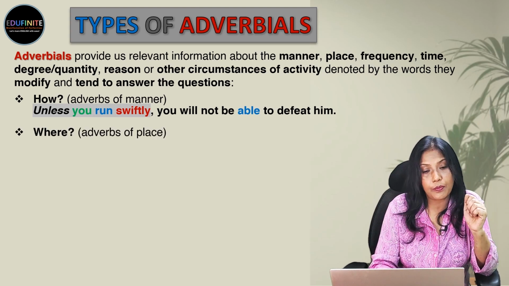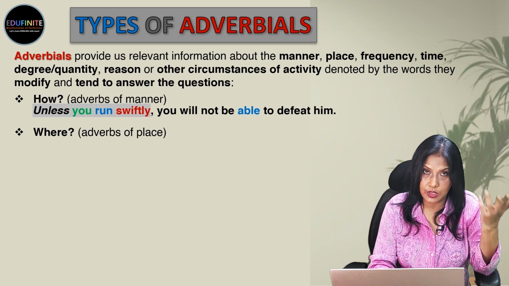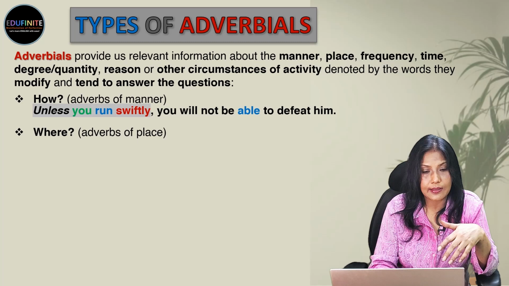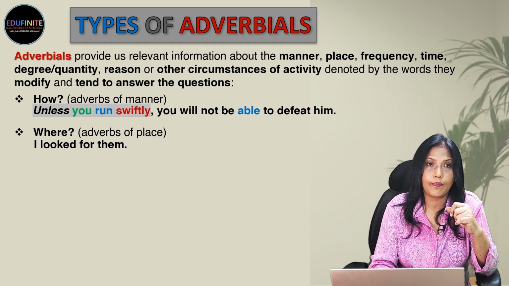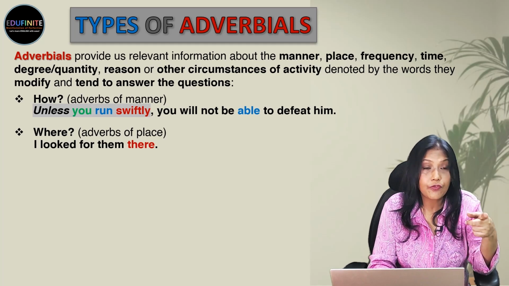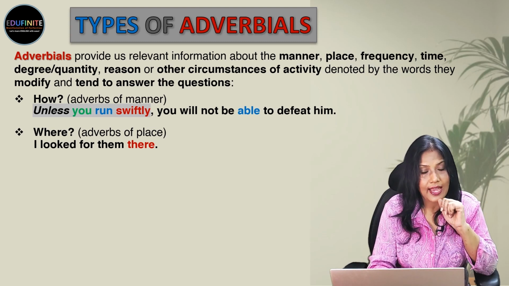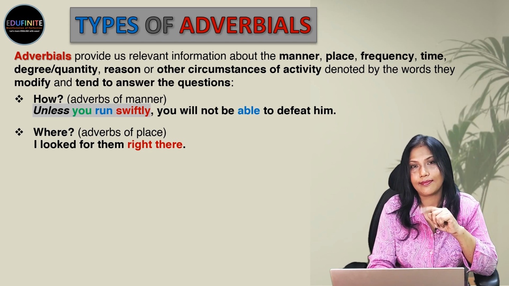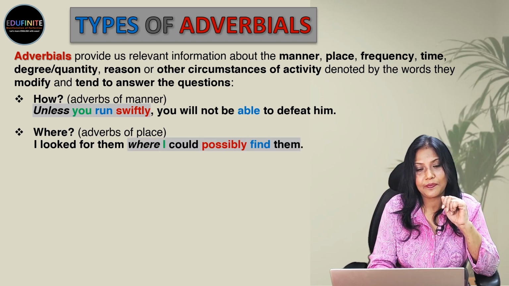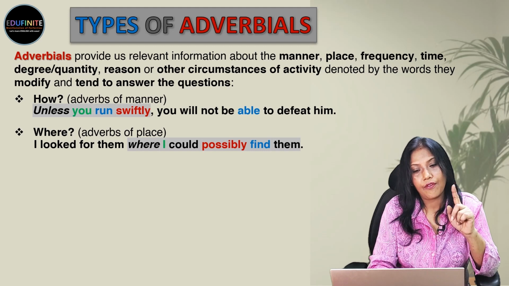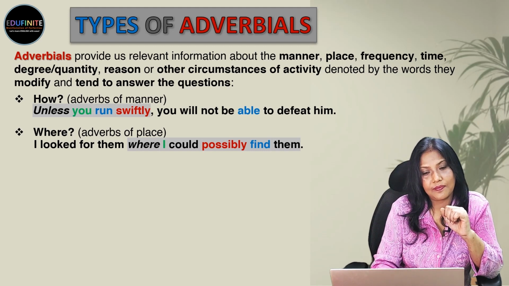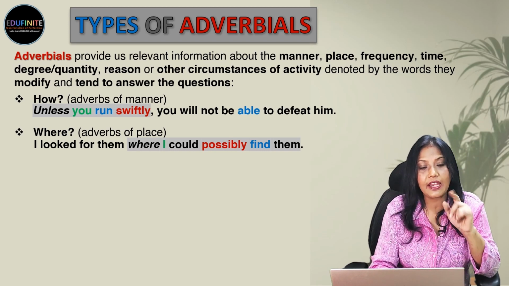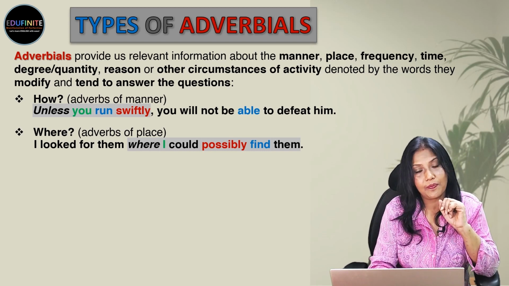Next is where, adverb of place. That tells us when you ask questions where, that gives us the answer of adverbs of place. I looked for them. Where did I look for them? I looked for them there. That's adverb. I looked for them right there. That's an adverbial phrase. I looked for them where I could possibly find them. Now, where I could possibly find them is the adverbial clause beginning with the subordinating conjunction where.